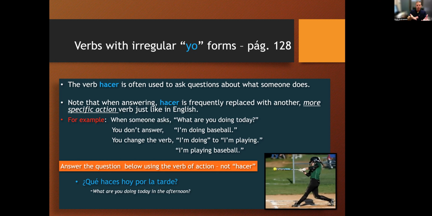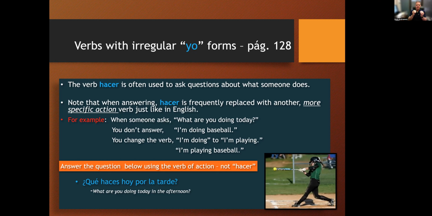¿Qué haces hoy por la tarde? For example, the sentence in blue down there. But we don't answer back with that. We answer with what we're actually doing. So, ¿qué haces hoy por la tarde? What are you doing today in the afternoon? You would say, yo estudio, yo tomo mi clase, yo veo una película, veo la televisión.